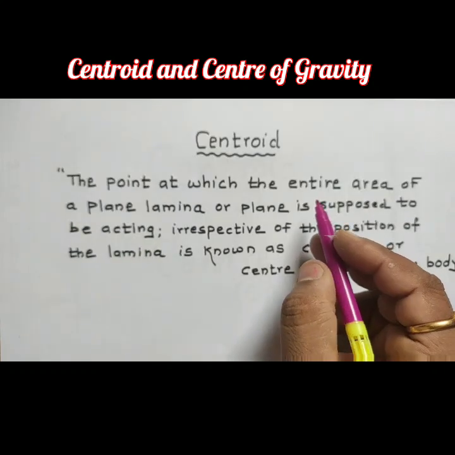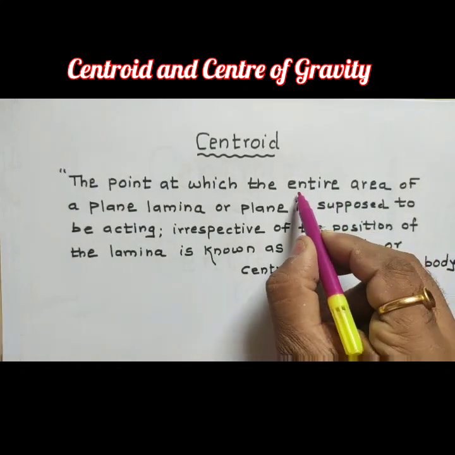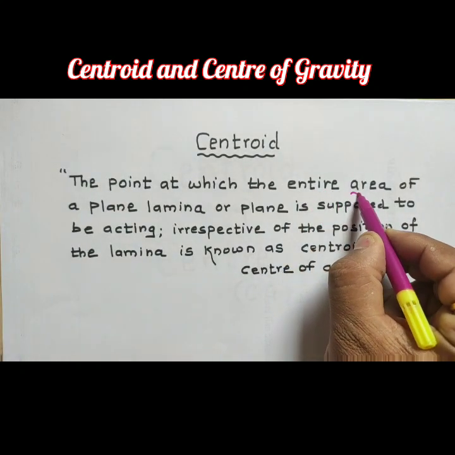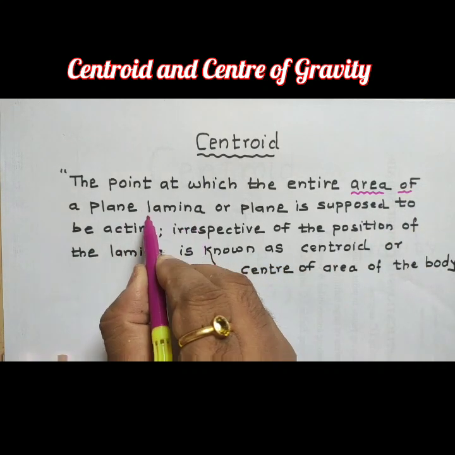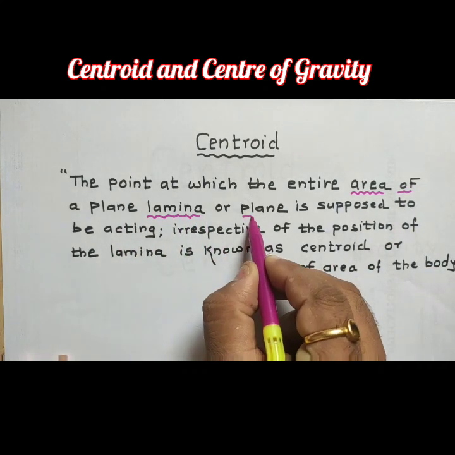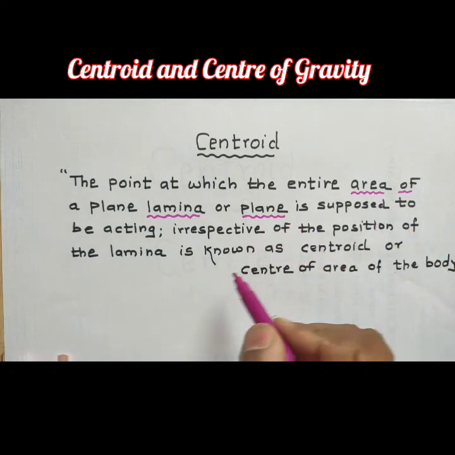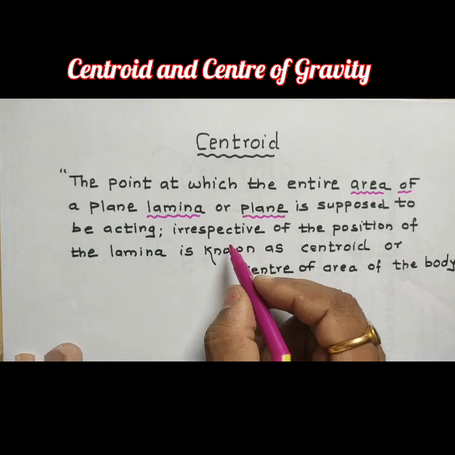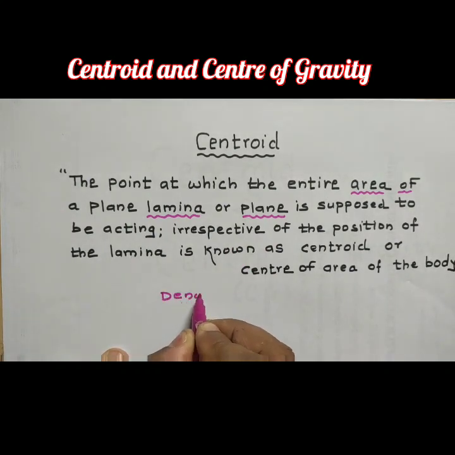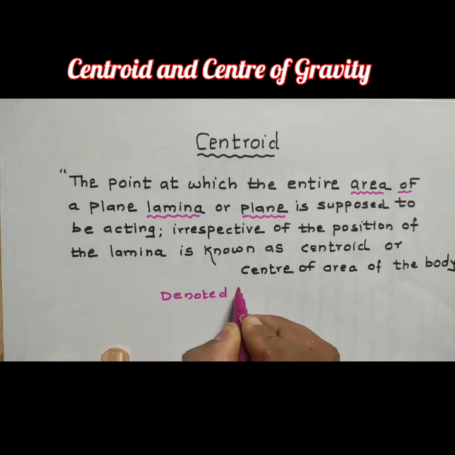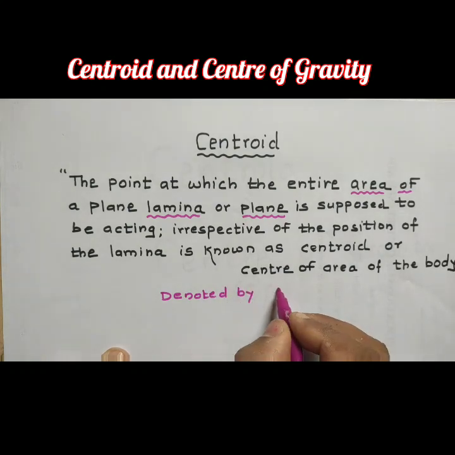So for the centroid, we consider the area of the plane lamina or plane. The centroid is denoted by capital G.